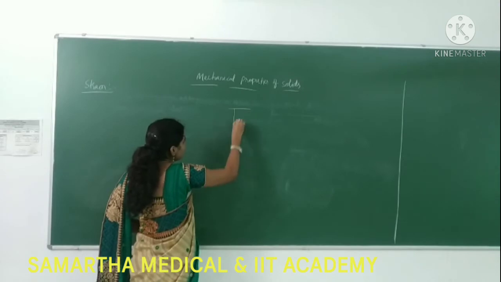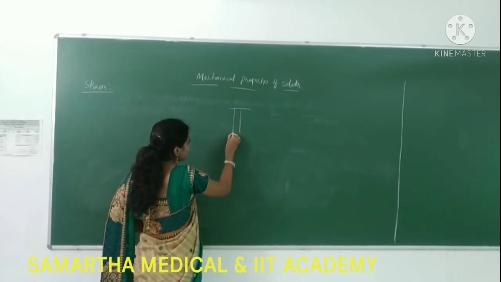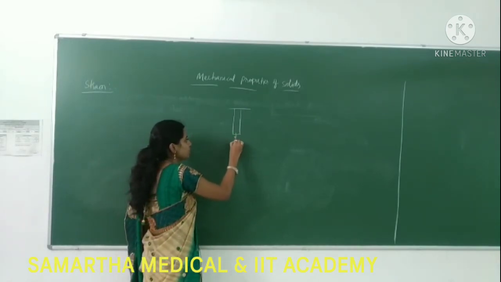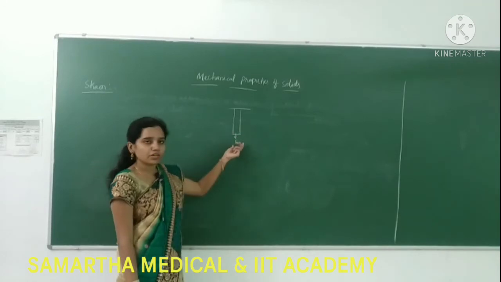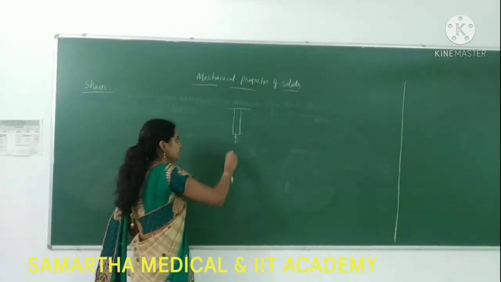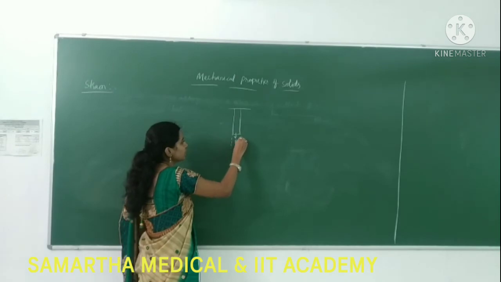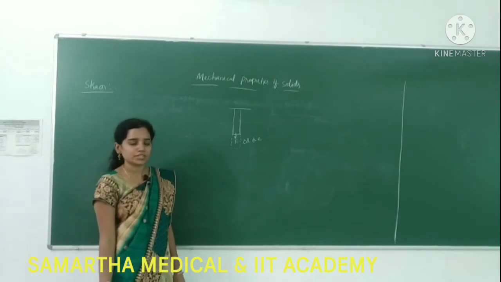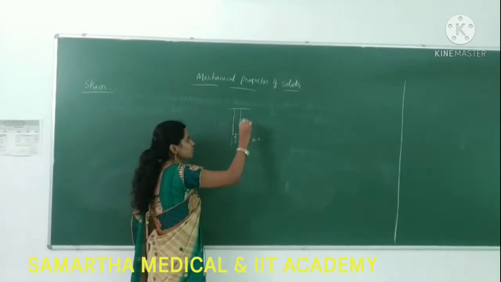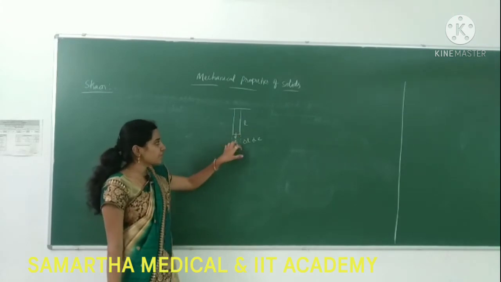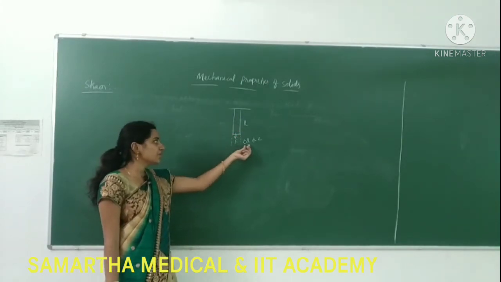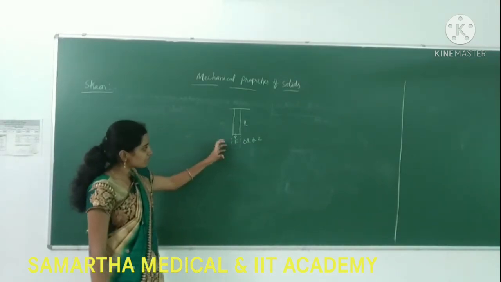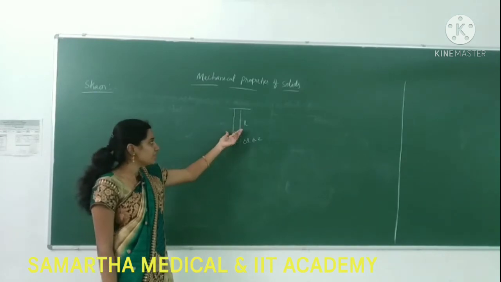For example, I have taken a rod, and on that rod I am applying a force F. It will get elongated by delta L, or elongation E. Initially the length of the rod is L. When I pull it, it is elongated by E or delta L. Length is one of the dimensions, and it is changing.